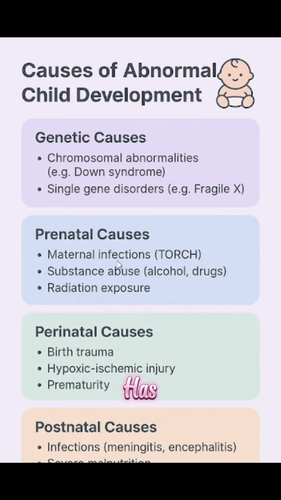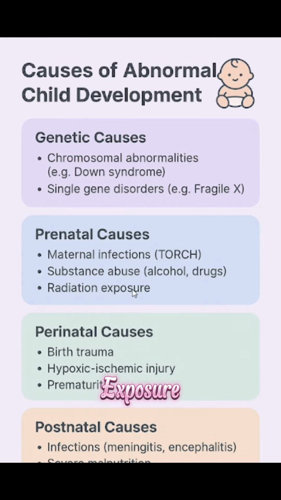If the mother has infections like TORCH infections, so if your doctor tells you to have the TORCH infections panel, please get that panel and don't avoid it, as it can be effectively eradicated. Then substance abuse: you should avoid all alcohol, smoking and drugs, and anti-epileptics can cause problems in the first trimester of pregnancy, so you should avoid them unless advised by your doctor.